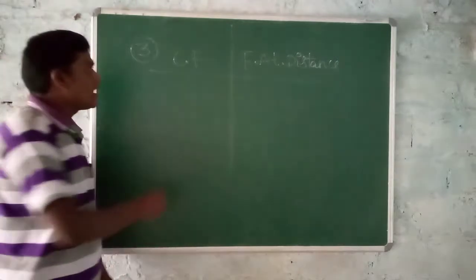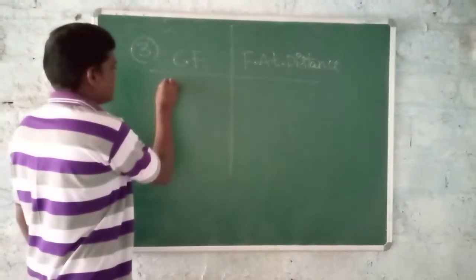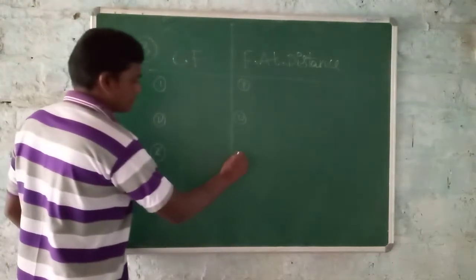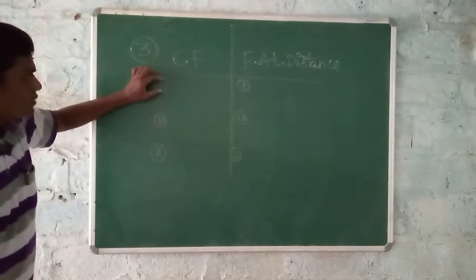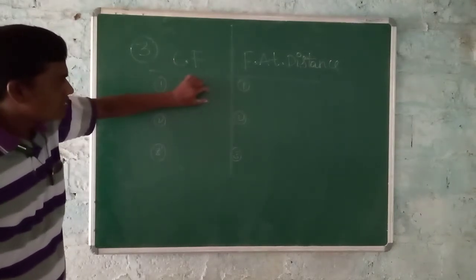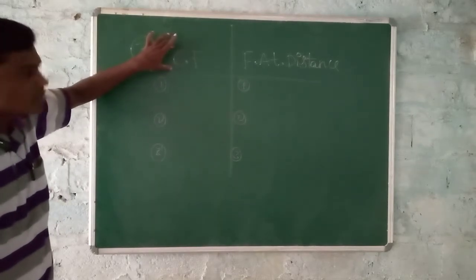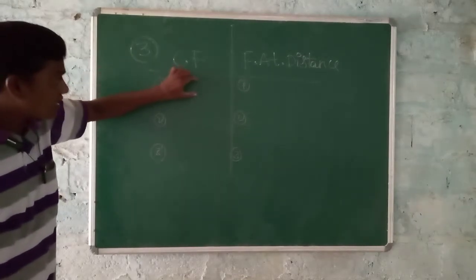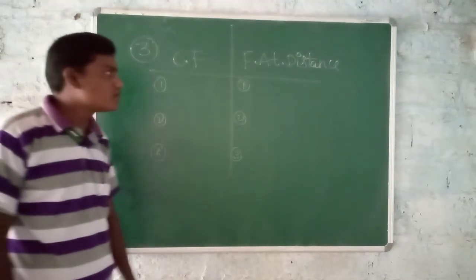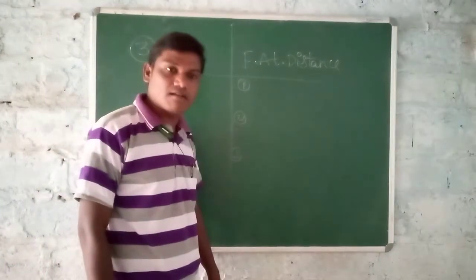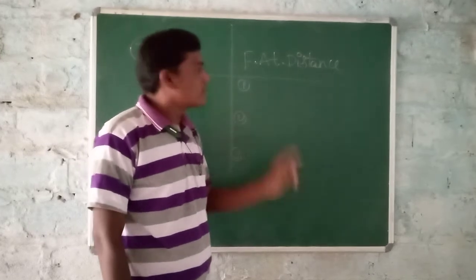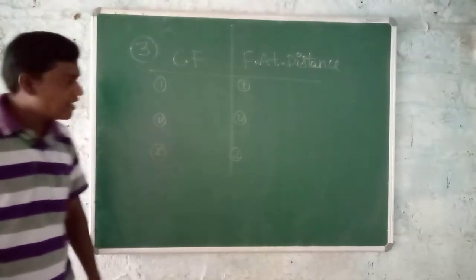I have already explained this clearly, but once again, listen. The first point we can write on both sides is the definition. A force which occurs through direct physical contact between two bodies is called contact force. Under force at a distance or non-contact force, a force which occurs without any physical contact is called force at a distance.